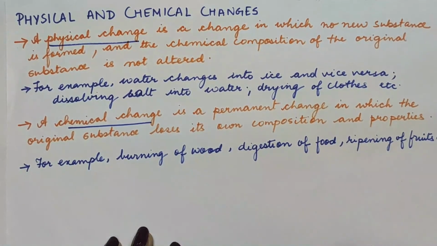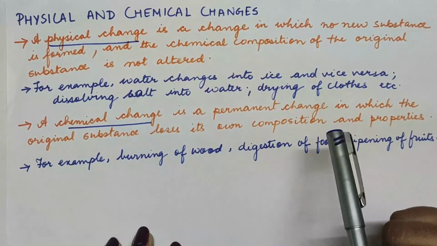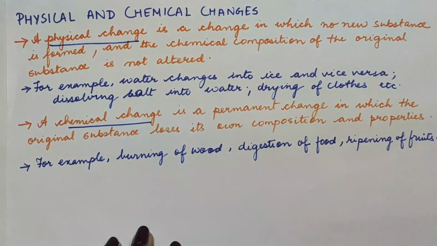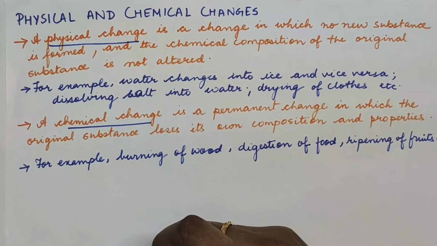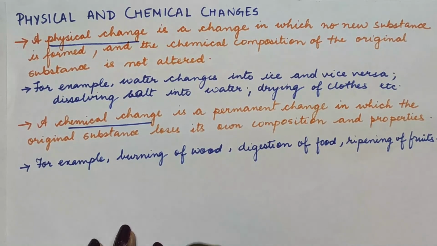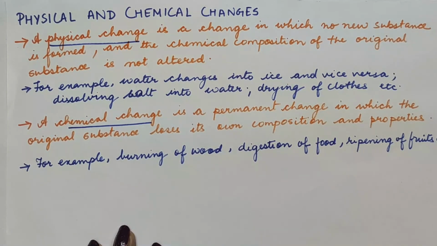Similarly, a chemical change is a permanent change in which the original substance loses its own composition and property. For example, when you are burning wood, the wood is completely changing into ash and the chemical property changes. Digestion of food, ripening of fruits. There is some change in the chemical composition in all these changes, and such changes are called chemical changes.